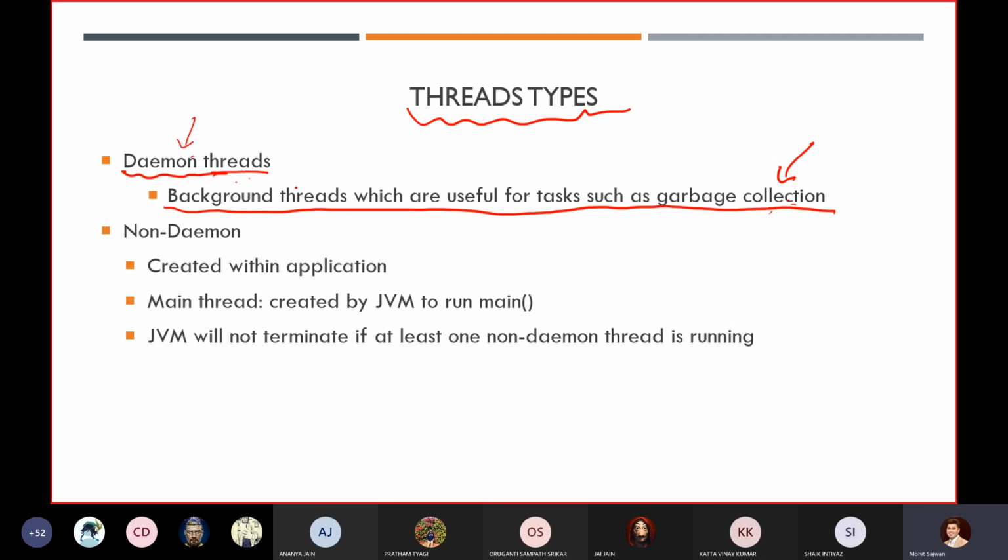The threads that are in our background, which we cannot see and cannot code on our own, are known as daemon threads, and they always execute in the backend. For example, suppose I create an object of some class, and I am not using this reference variable.